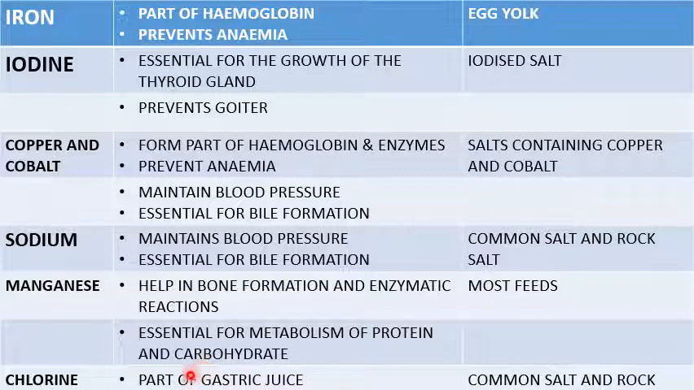animal body just because it's part of gastric juice. This gastric juice is very important in the animal body just because it will help in digestion. So we're saying that chlorine is part of gastric juice. This can also be found in common salt.